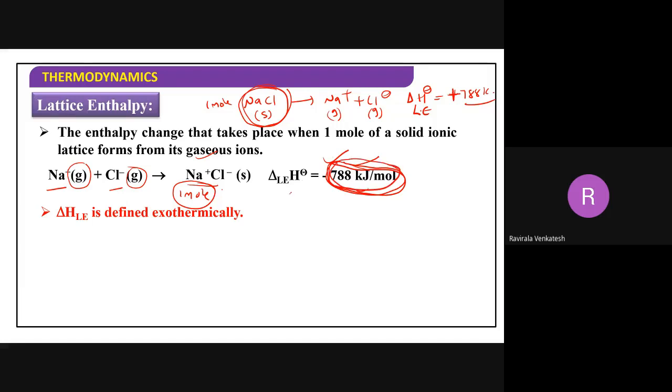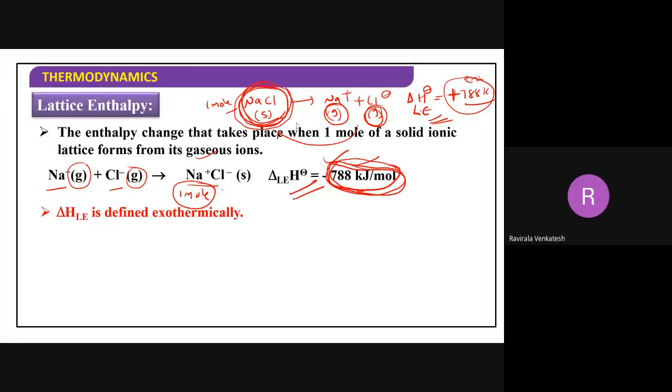Why? Because it is lattice energy. However, compulsorily you should convert into gaseous ions here. If you want to write lattice enthalpy, take the solid compound, take 1 mole of ionic bonds, convert that into gaseous cation and gaseous anion. In that case, the amount of enthalpy required to break this into gaseous ions is what you are calling lattice energy. It should be endothermic here. If you reverse it, it will be exothermic. I told you in the last class, when you reverse the reaction, endo becomes exo, exo becomes endo.